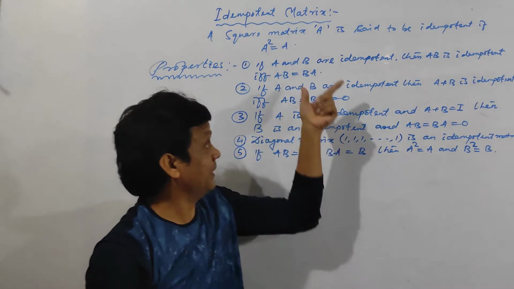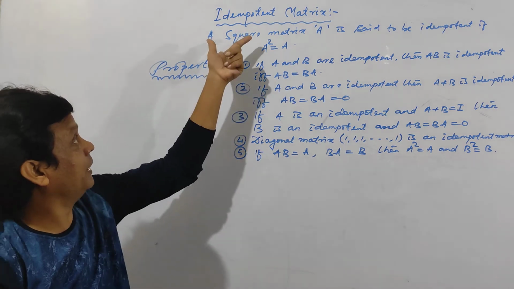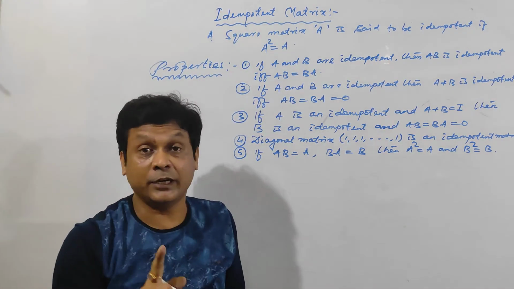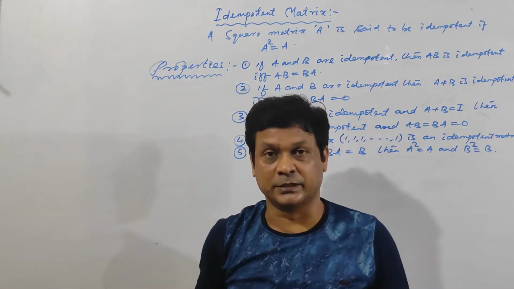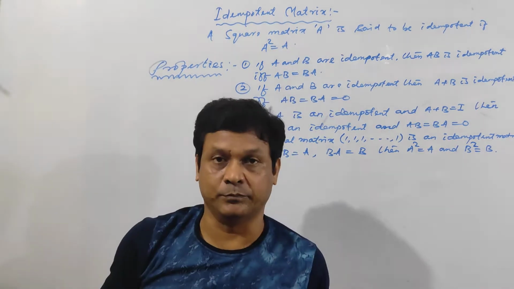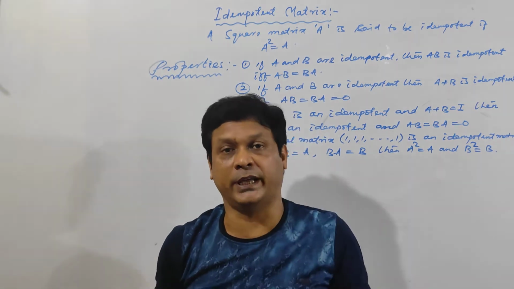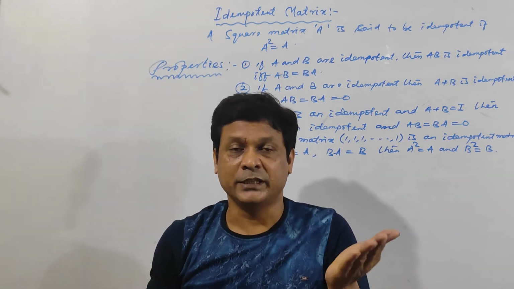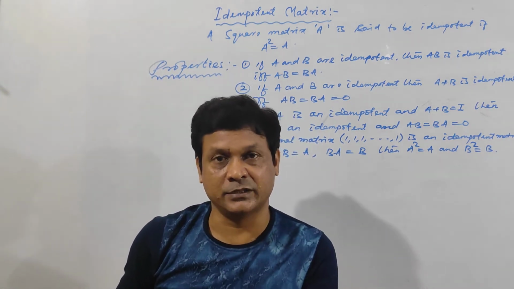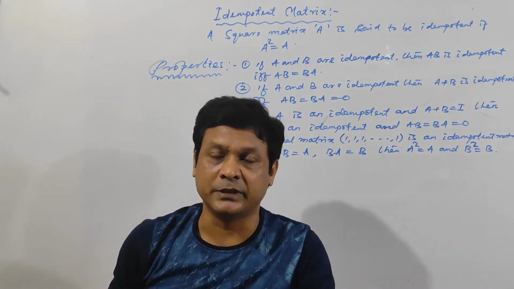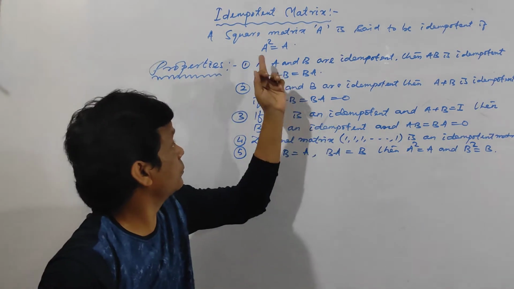Hello. See here. Again, I am given another matrix, the idempotent matrix. Already I have told you the definition of an idempotent matrix: the square of a given matrix will be the same. A square matrix A is said to be idempotent if A square is equal to A. That means if a matrix is multiplied with itself, the same matrix will be obtained. A square is equal to A.